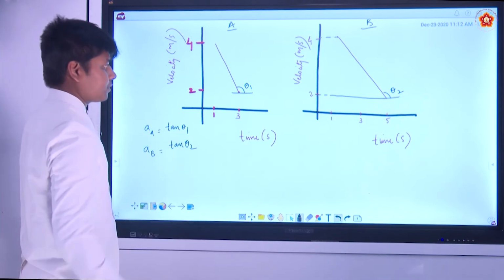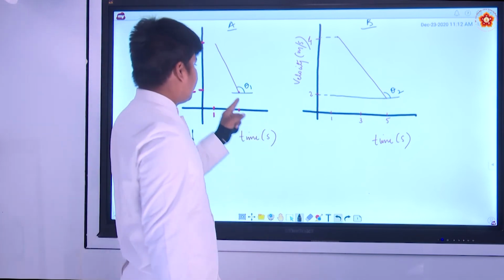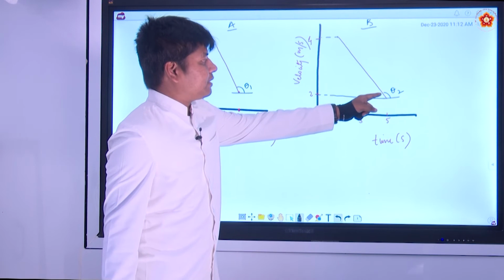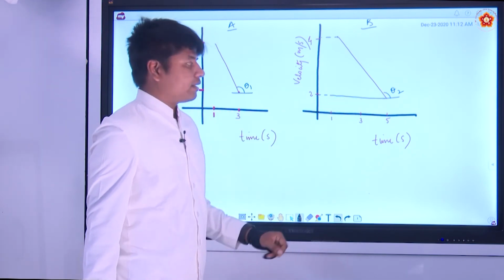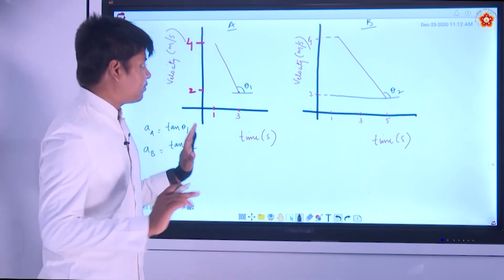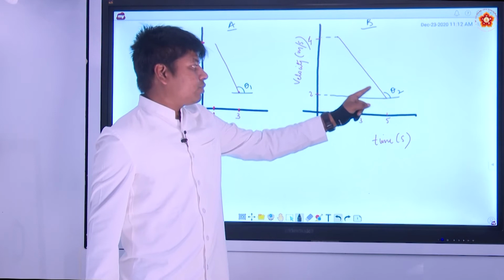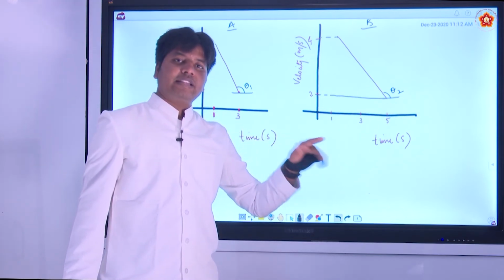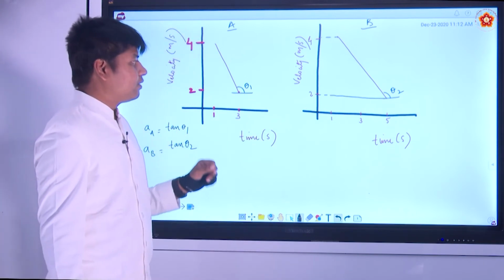Tan theta 2. So, you can easily see the steepness is more here, right? Here you can see the steepness is less. That means that theta is more here. Easily you can figure out from here, the slantness is more here. So, theta 2 is more. Theta 2 is more means what happens? The tan theta 2 is more than tan theta 1.